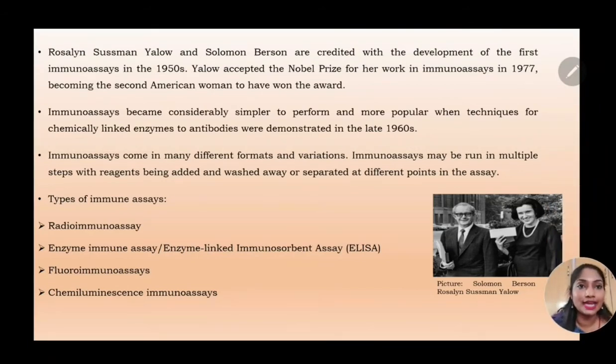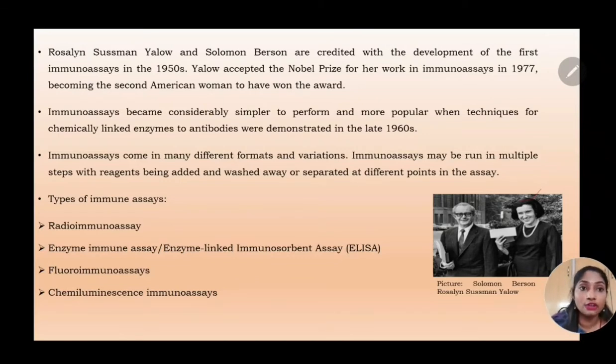Rosalind Sussman Yalow and Solomon Berson were the ones who first developed immunoassays in the 1950s. Yalow, an American woman, won a Nobel Prize in 1977 for her work in immunoassay. Though Solomon Berson was involved in developing immunoassay, he did not receive a Nobel Prize. It was only Yalow who received a Nobel Prize. Immunoassays became considerably simpler to perform and more popular when techniques for chemically linking enzymes to antibodies were demonstrated in the late 1960s.